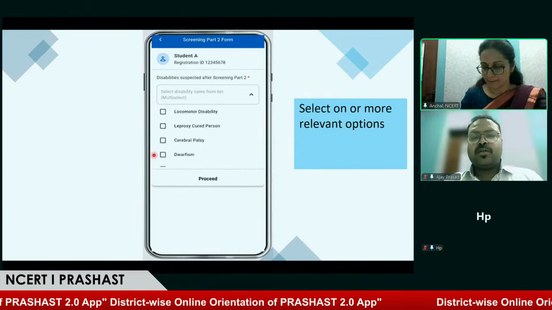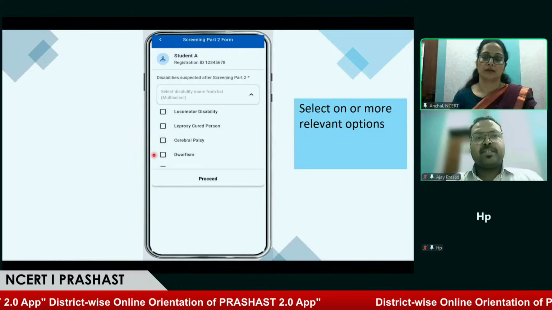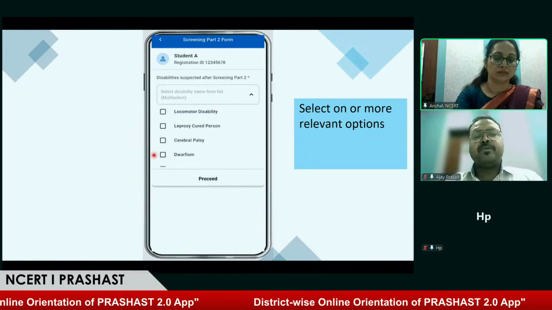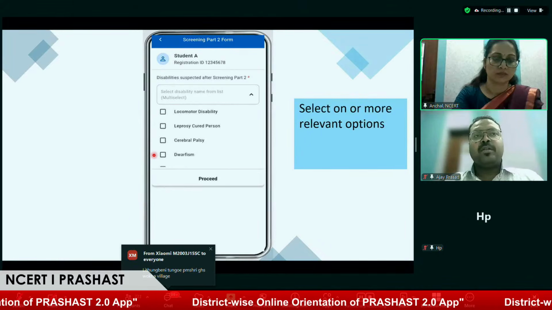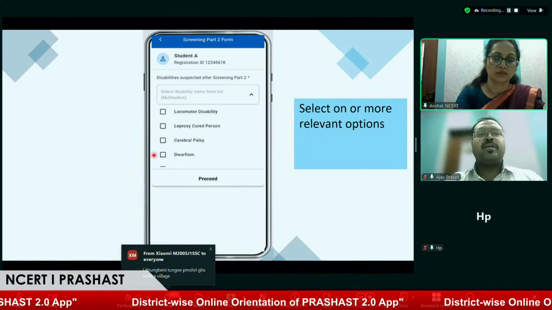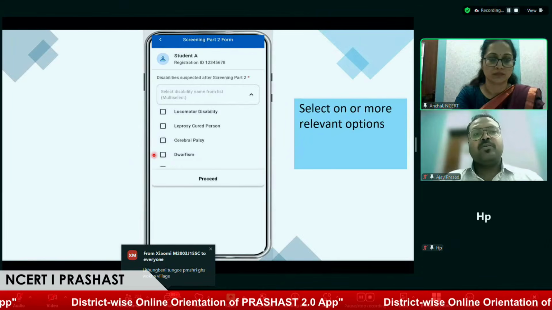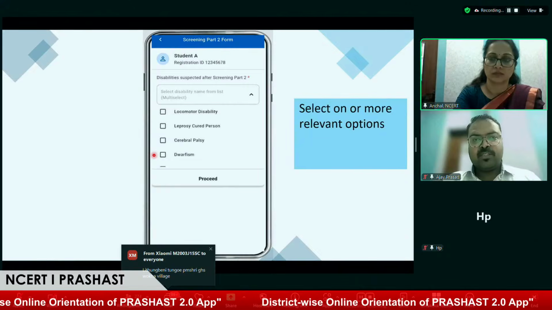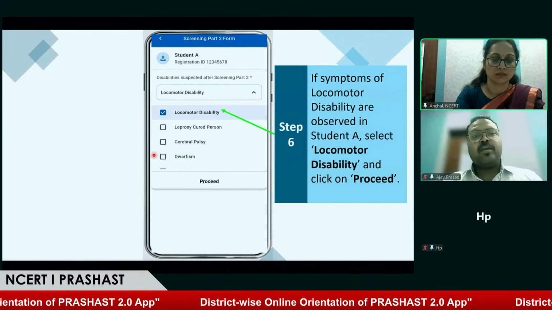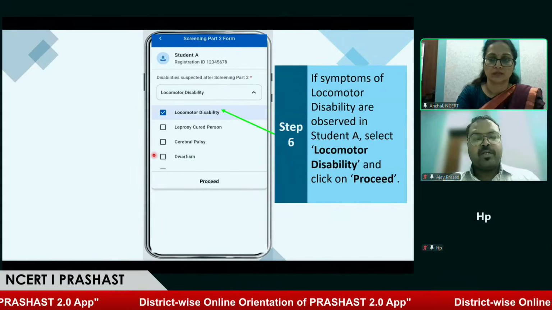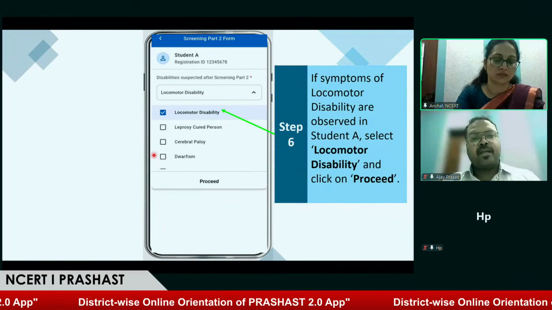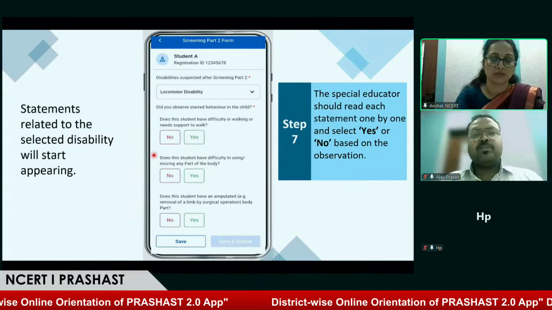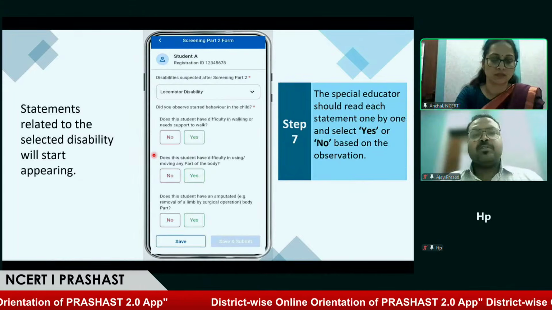And third, the special educator can say that the teacher has marked some of the disabilities, but there are other disabilities also that are being observed in the student, and the student needs support. So in that case, the special educator will select all the relevant disabilities. Once they select the options, like over here we are selecting locomotor disability, after that we will click on proceed.